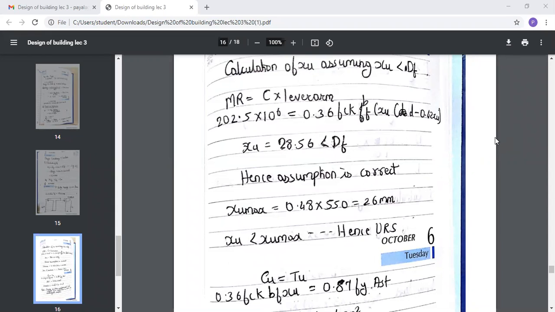It should be less than the depth. So calculate, and then and only then your assumption will be correct. So calculate the value of XU by using this formula. Already the value for depth and the value for BF, that is the width of flange, you have. So just calculate the value of XU, see whether the value of XU comes up to be 28.56 or not. Then and only then your assumption will be correct, that is XU is less than DF.